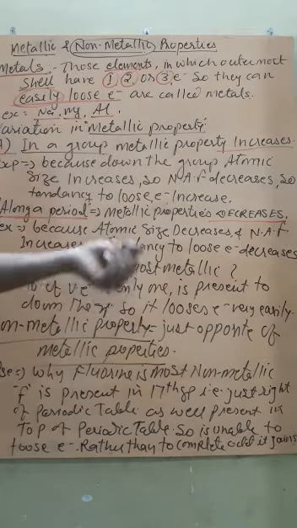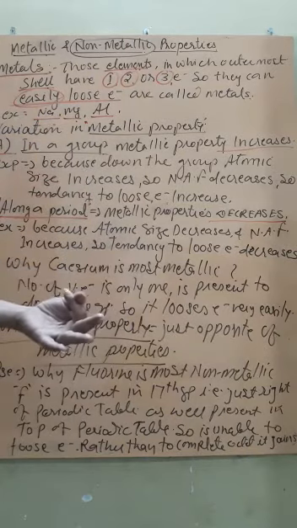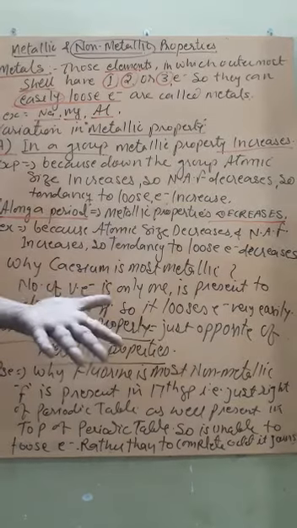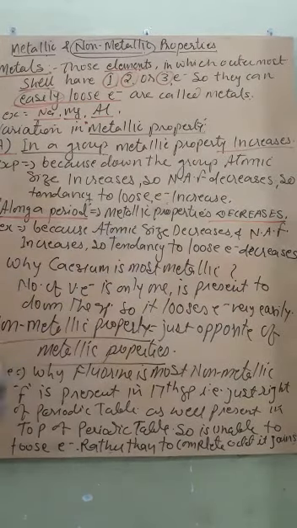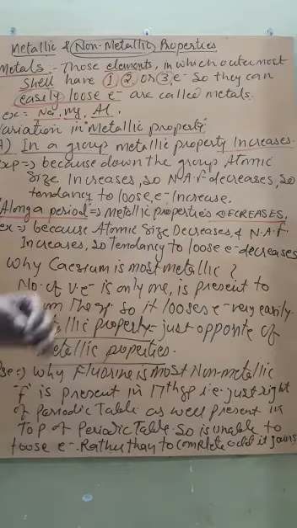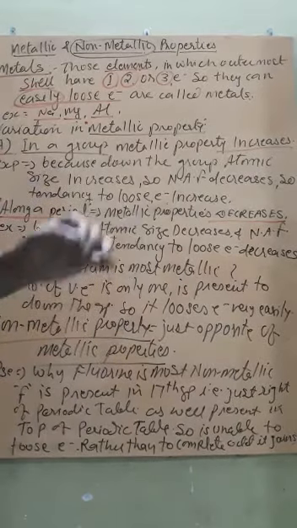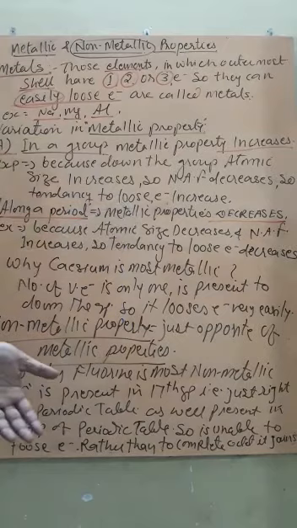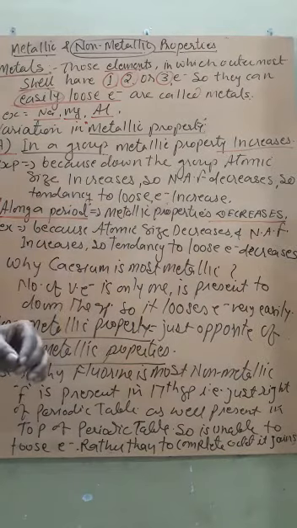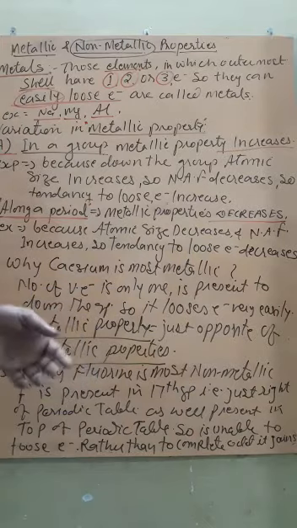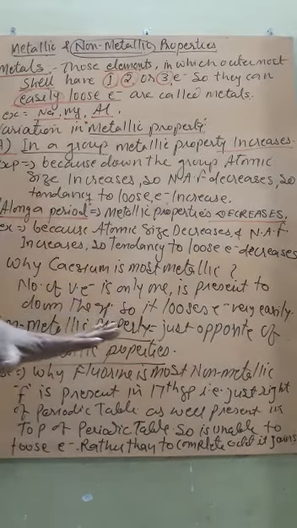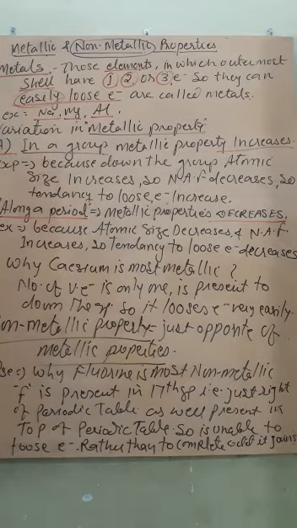But if it is 4, 5, 6, 7, 8, then subtract the number of electrons from 8. That will be the valency. Like nitrogen 3, oxygen 2, fluorine 1, isn't it? And inert gases 0. Carbon has 4 electrons, so 8 minus 4 is equal to 4. Nitrogen has 5 valence electrons, so 8 minus 5 is equal to 3. On this basis you can find the valency.